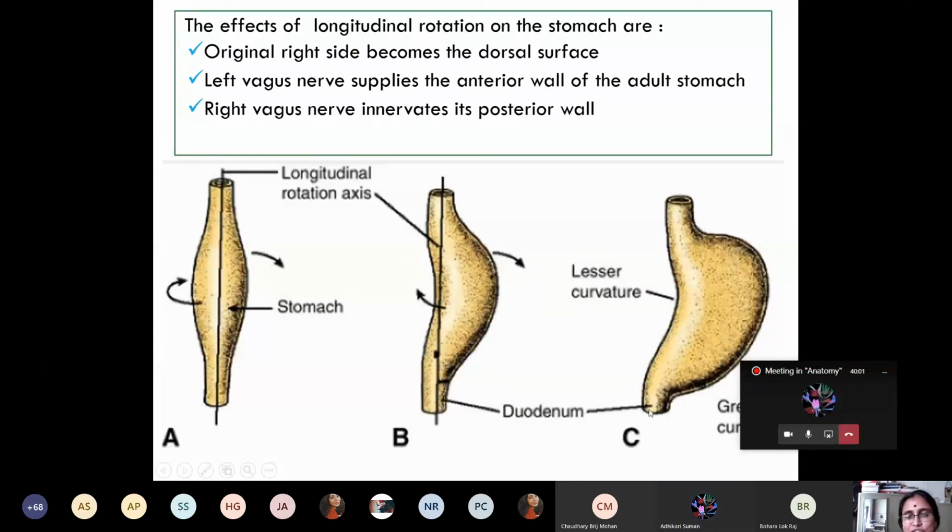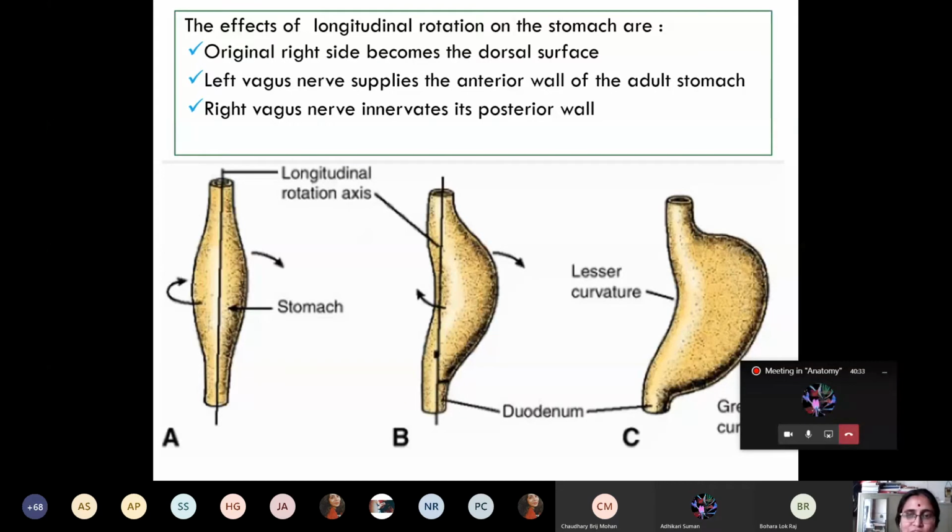This is the pyloric end of the stomach. This is the cardiac end of the stomach. So if this developing stomach undergoes the rotation in the AP axis, what will happen? Pyloric end goes upwards. Yes, upward towards which side? Upward and right. Very good. And the cardiac end will go downward towards which side? Left side. This is how the adult position of the stomach formation takes place.